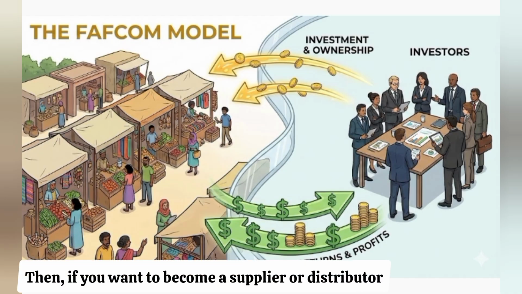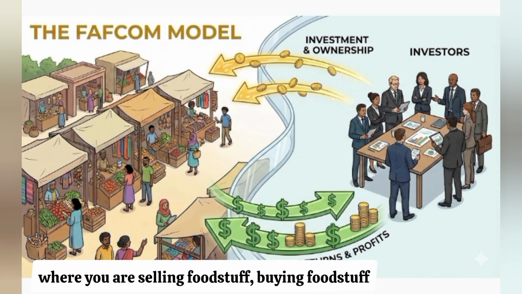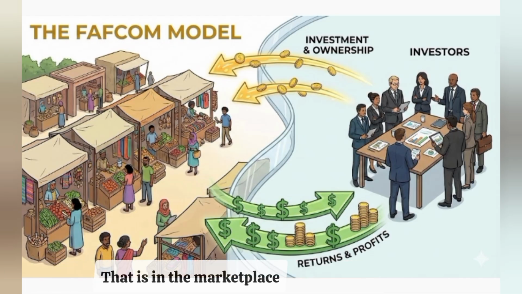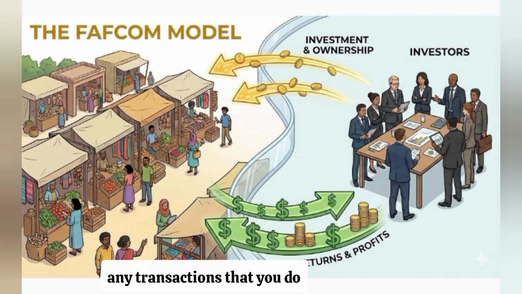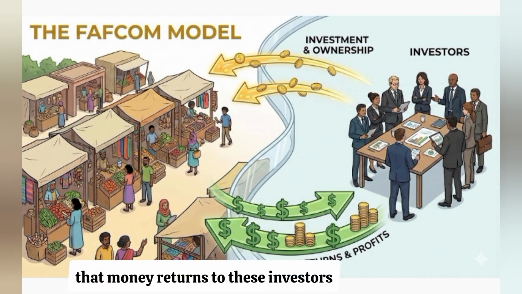Then, if you want to become a supplier or a distributor, you go to the business side of FAfCom, where you are doing your business, where you are selling food stuff, buying food stuff, connecting with suppliers and distributors. That is in the marketplace. And as you are doing that, on any transaction you do, a certain amount of money is collected, just like when you do a transfer in your bank account. That money returns to these investors. That's what happens in FAfCom.